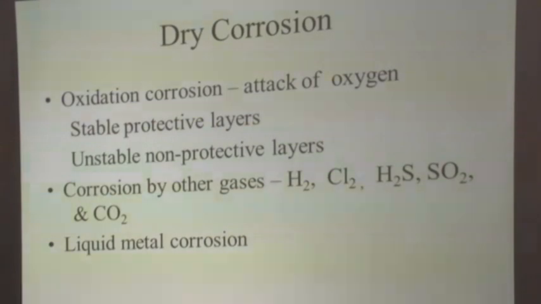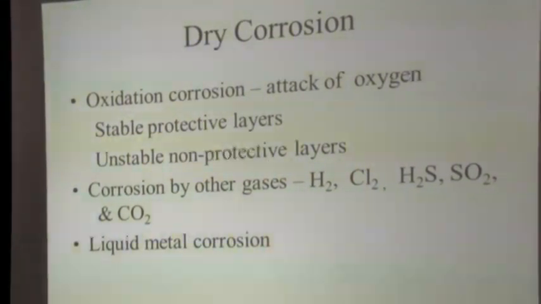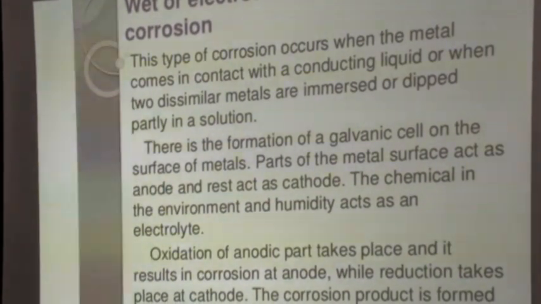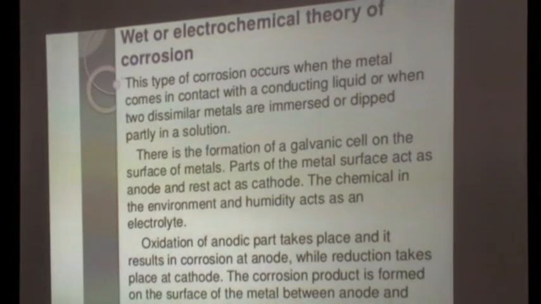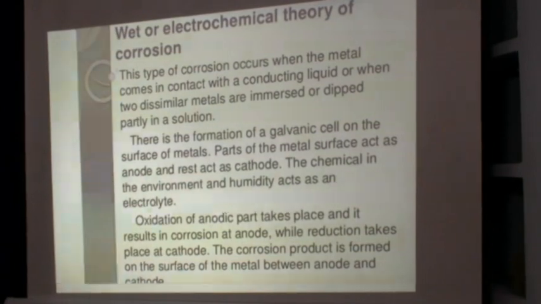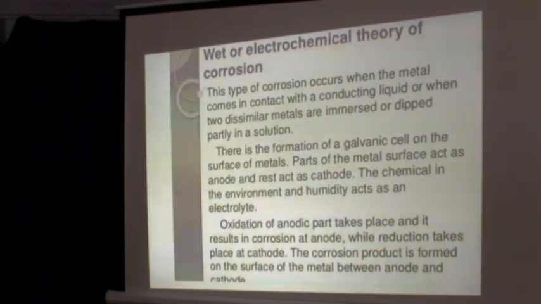For example, mercury forms an amalgam with the metallic pipelines that are used for transporting any liquid. So this is the third type. So far we have been discussing the first type, which is called dry corrosion, and here we are going to see wet or electrochemical corrosion. As the name indicates, it is wet.